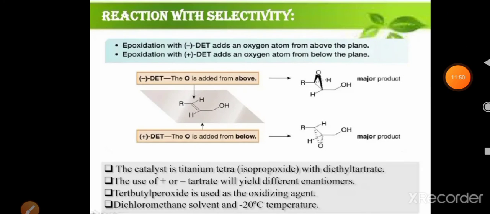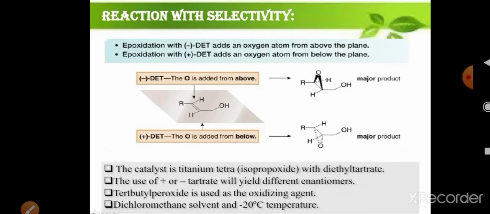Students, in such a way, Sharpless asymmetric epoxidation takes place by using DET, titanium tetraisopropoxide, tertiary butyl hydroperoxide, and the catalyst, either dextro or levorotatory enantiomer, because the product depends upon the enantiomeric form of the catalyst.